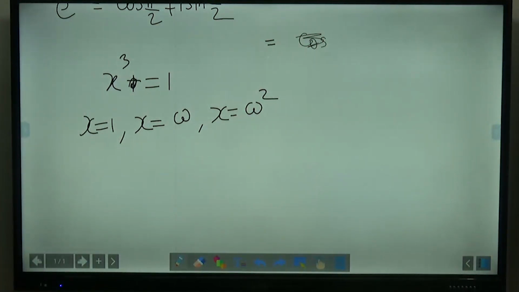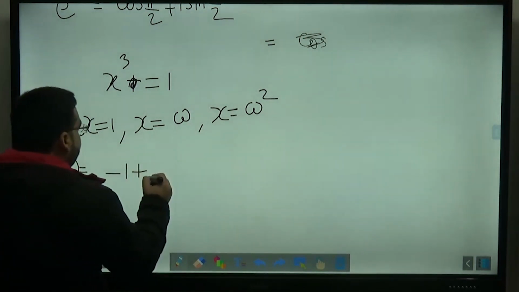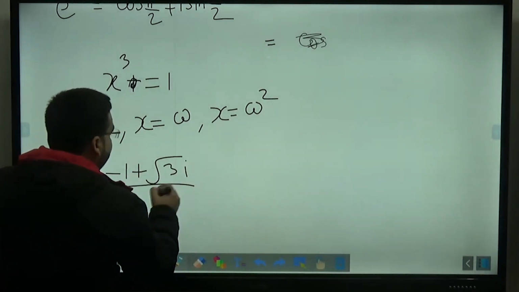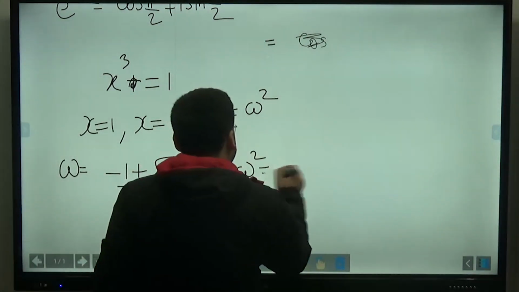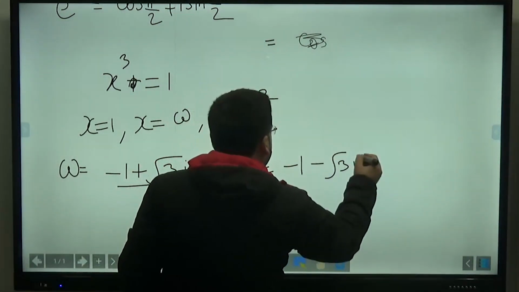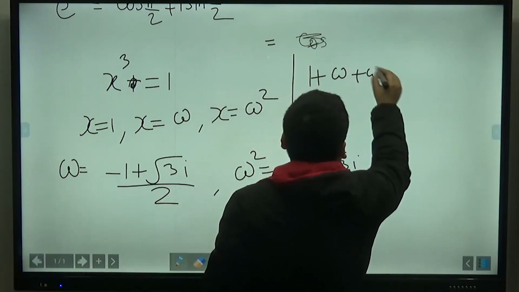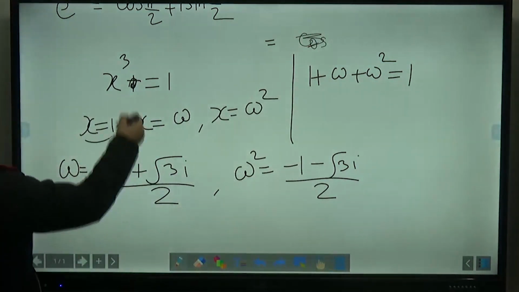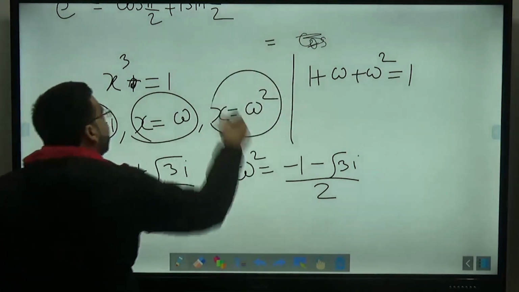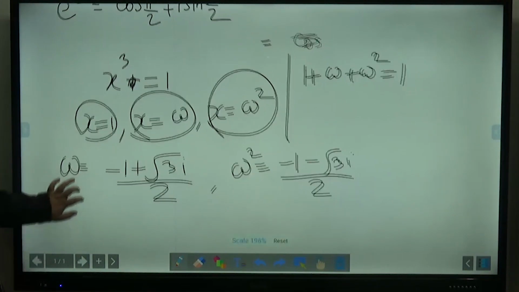Now what is the value of this? You can say x is equal to omega. So omega is minus 1 plus root 3 times i divided by 2, and the value of omega square is minus 1 minus root 3i divided by 2, and 1 plus omega plus omega square is equal to 0. So these are the cube roots of unity: one root is 1, one root is omega, one root is omega square. These are the three cube roots of unity that we discussed in the class.